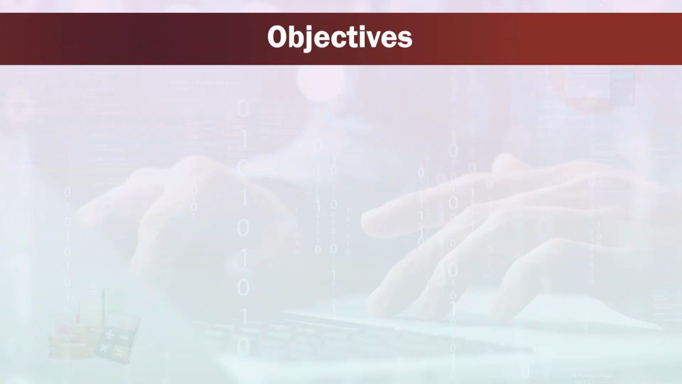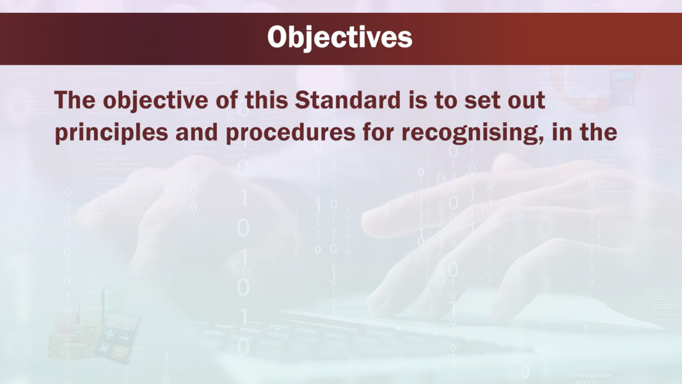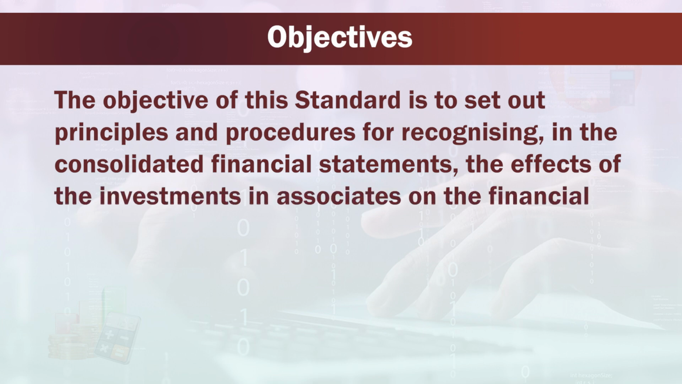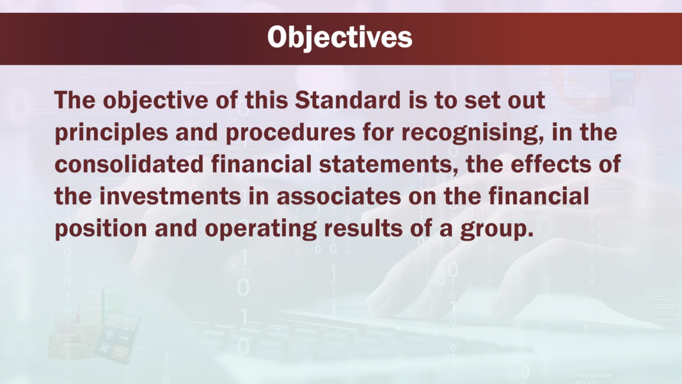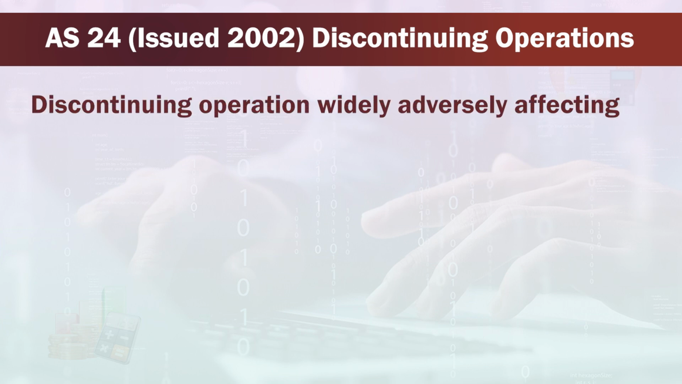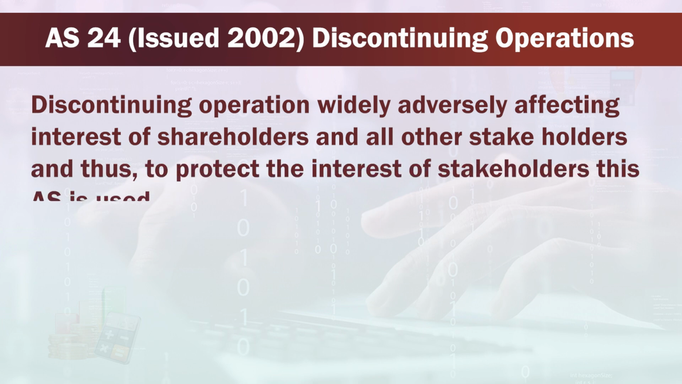Now, we will see the objectives. The objective of this standard is to set out principles and procedures for recognizing in the consolidated financial statements the effect of the investment in associates on the financial position and operating results of a group. Now, we will see AS 24 Discontinuing Operations, which was issued in the year 2002. Discontinuing operations widely adversely affect the interest of shareholders and all other stakeholders, and thus to protect the interest of stakeholders this AS is used. Objectives.